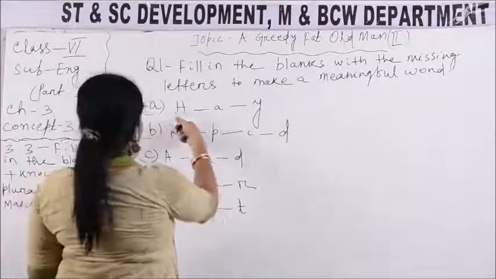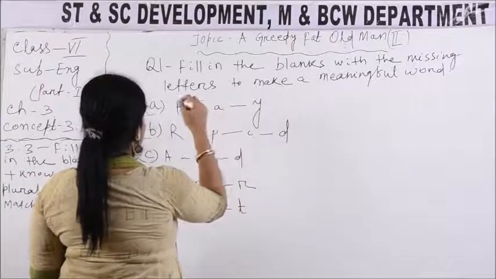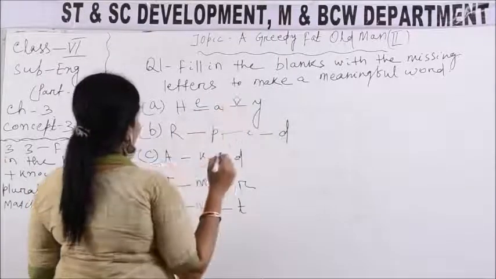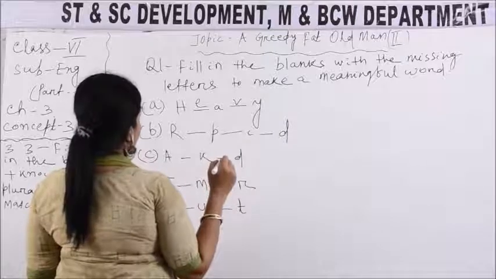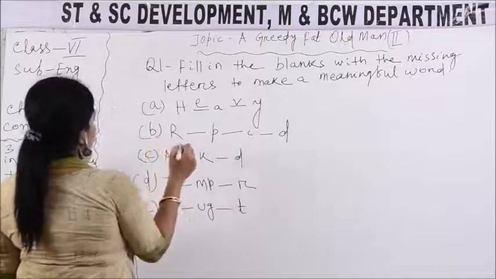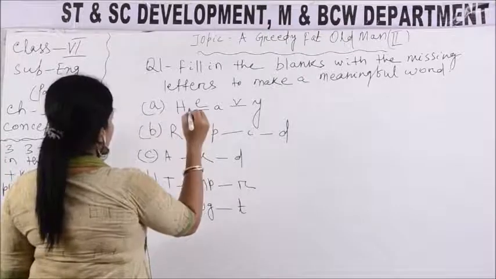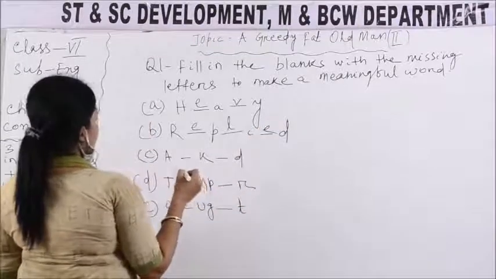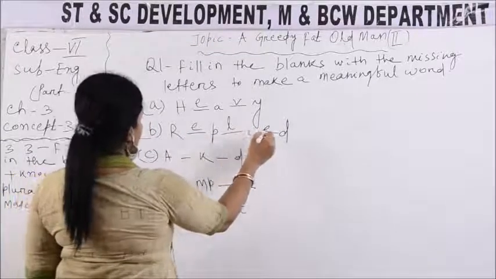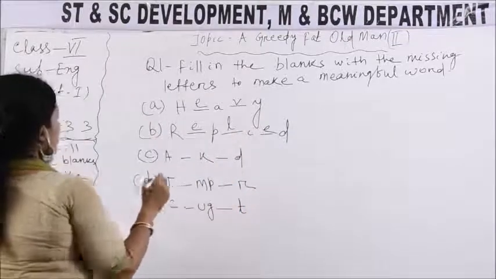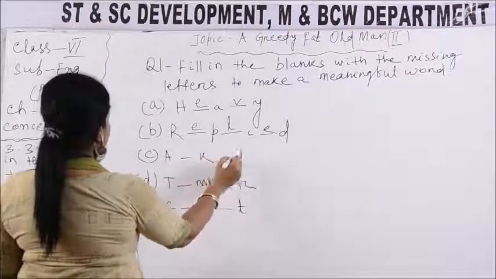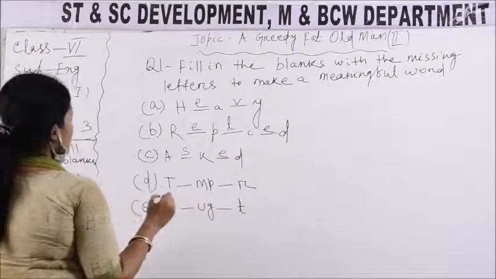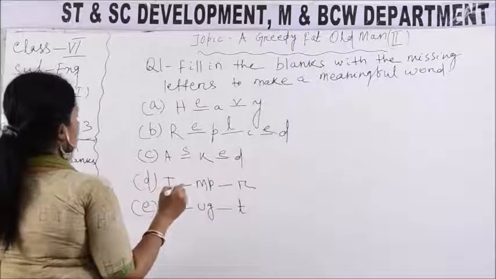In A, H dash A dash Y. So first I will put E, then A. The word is heavy, H-E-A-V-Y. Now in B, first I will put E, then L, then E. The word is replied, R-E-P-L-I-E-D. Now in C, A dash K dash D. First I will put S, then E. The word is asked, A-S-K-E-D.